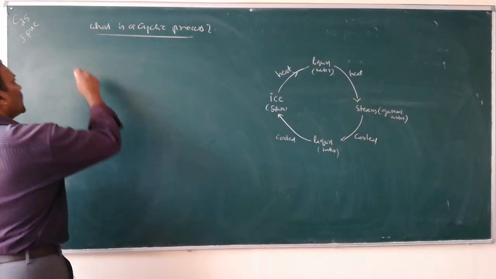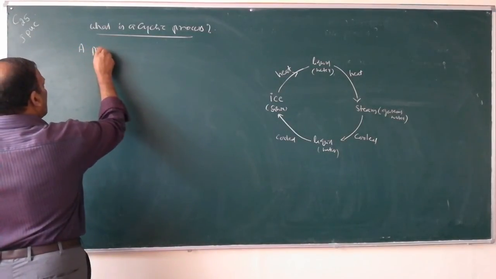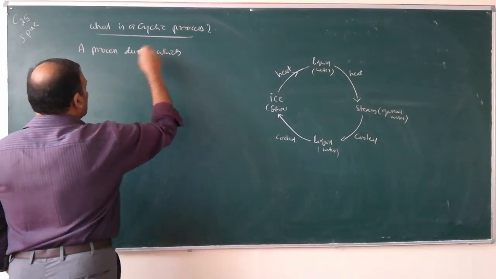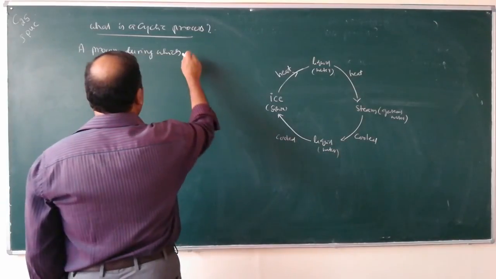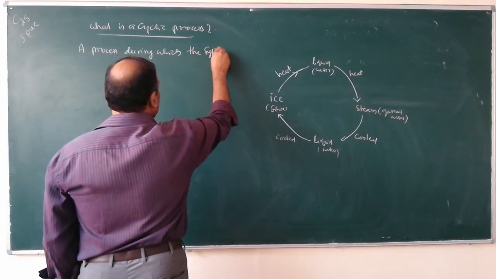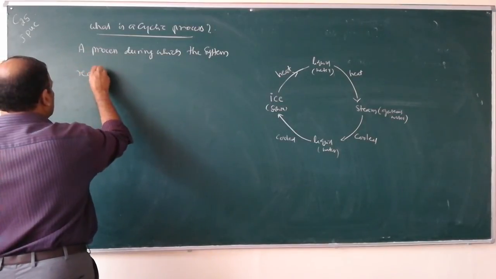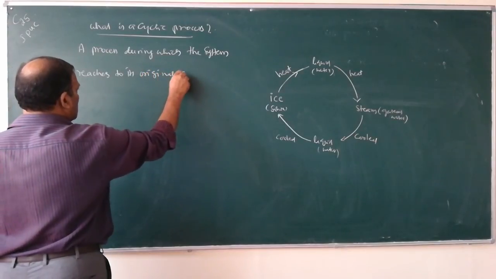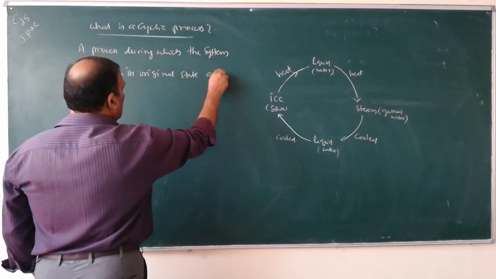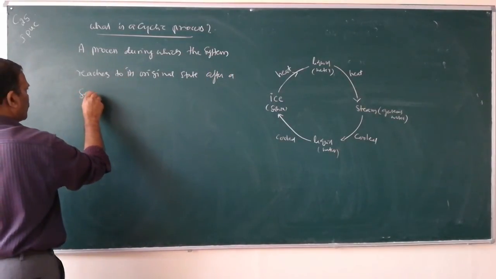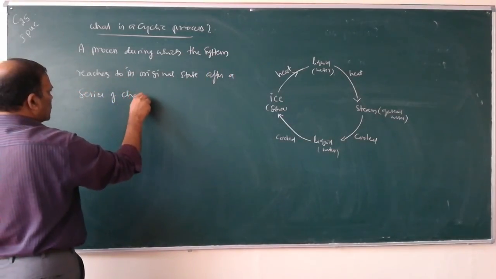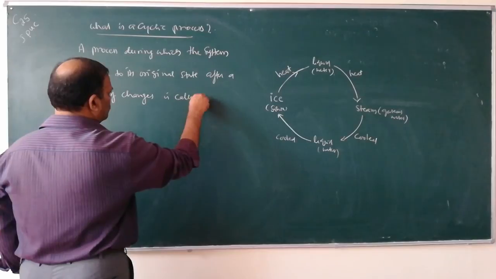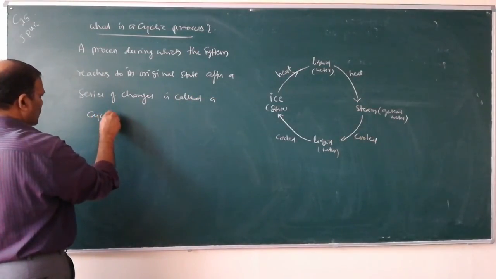Write down. A process during which the system reaches its original state after a series of changes is called a cyclic process.